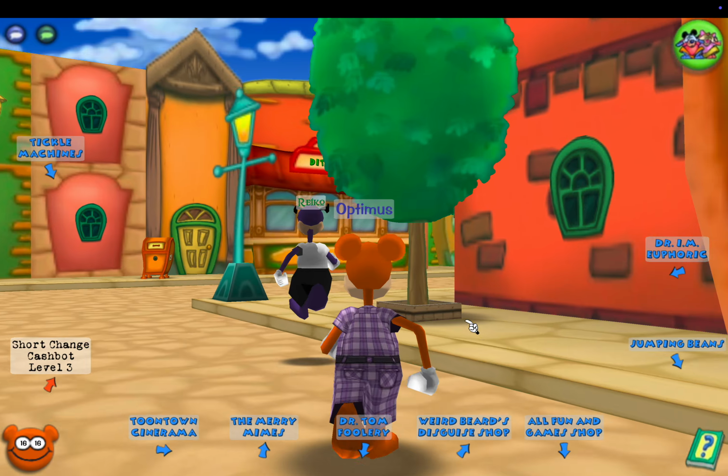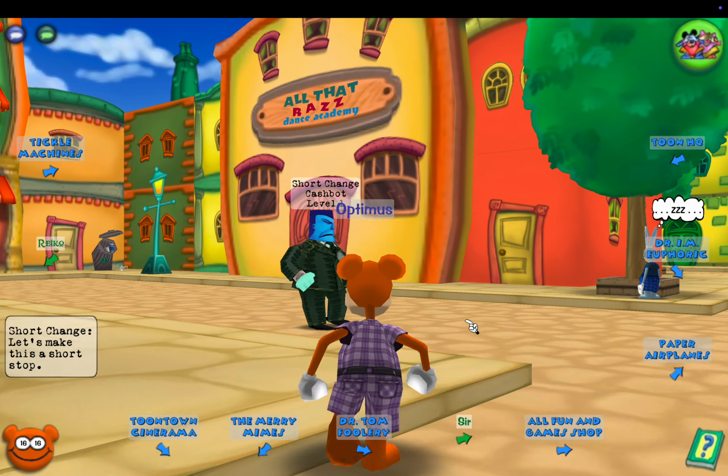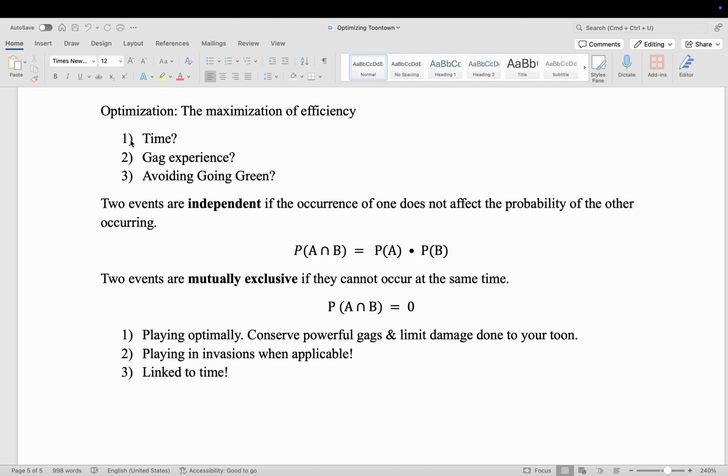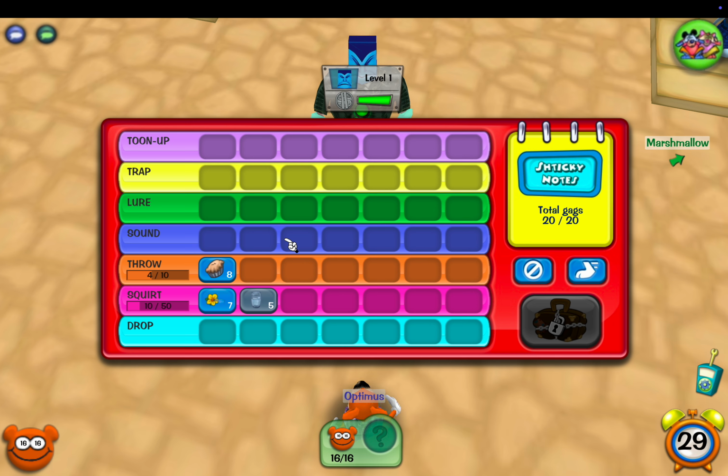Okay, so that's a level 3 short change. We haven't gone over teamwork yet, so we're not going to do teamwork, but we're just going to kill this level 1 cog. So keeping these multiple objectives in mind, we are going to want to maximize for time, but also maximize for gag training. And we also want to conserve our powerful gags.